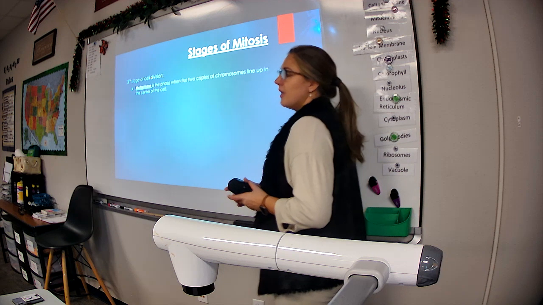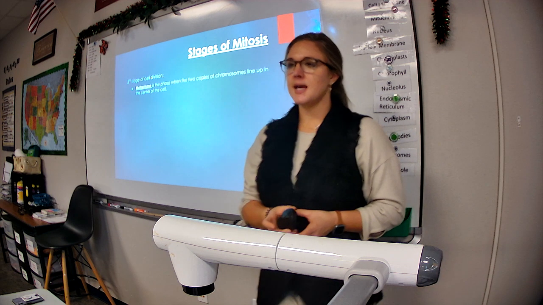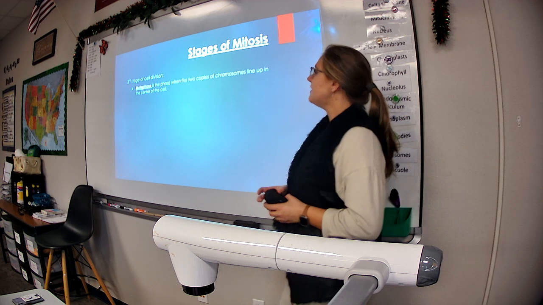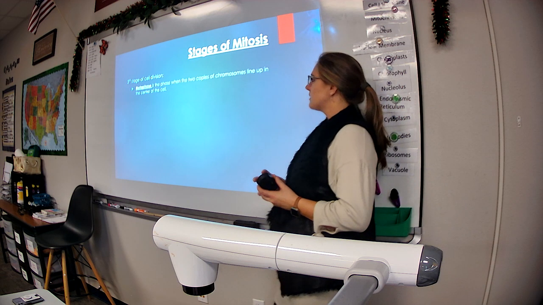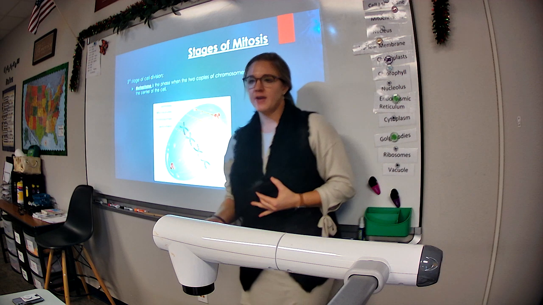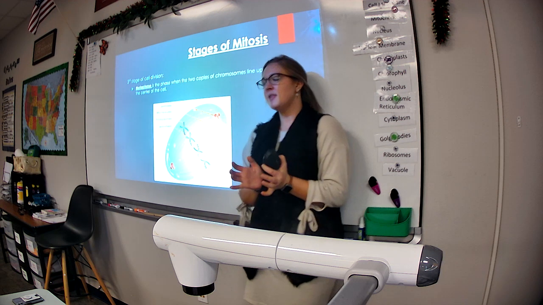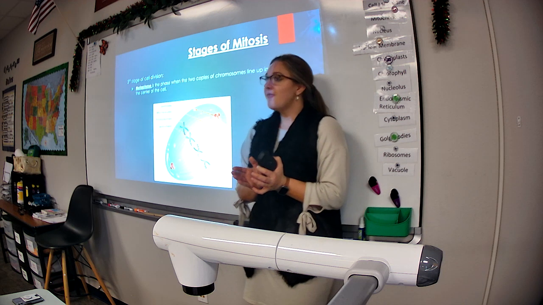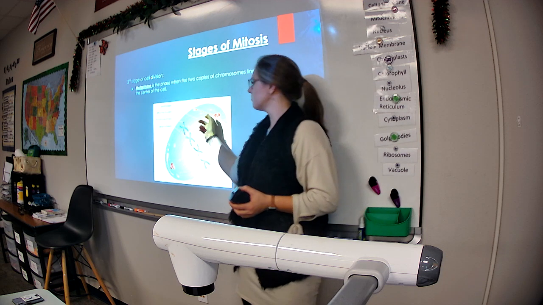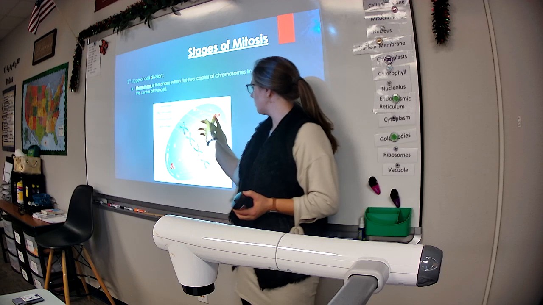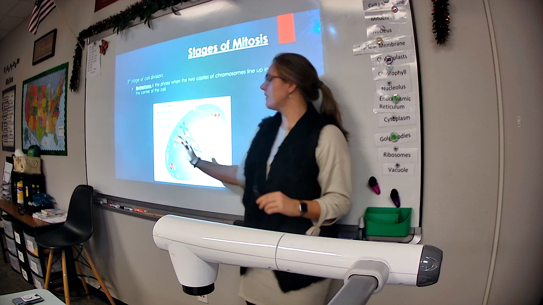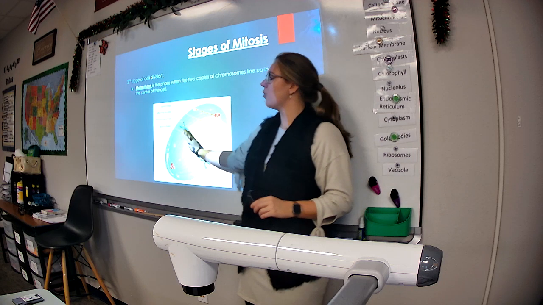Okay? The third stage is metaphase, M-E-T-A phase. This is the phase when the two copies of chromosomes line up in the center of the cell. So, the DNA was copied in interphase. In prophase, it formed the X shape. Now, in metaphase, after being pulled back and forth between the centrioles, they eventually chill out and settle into one straight line here.